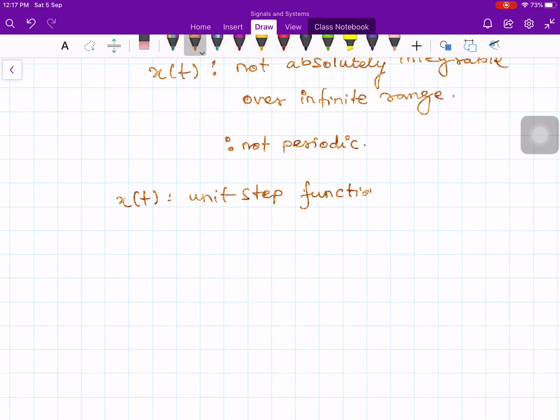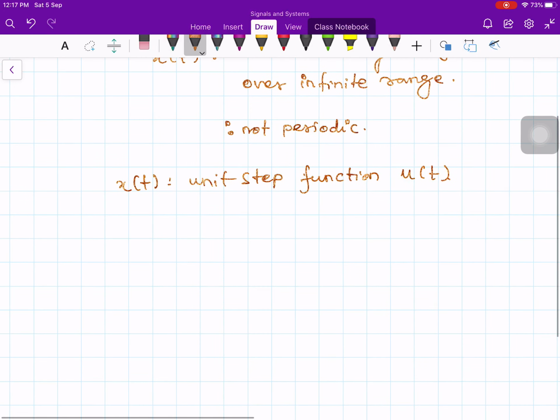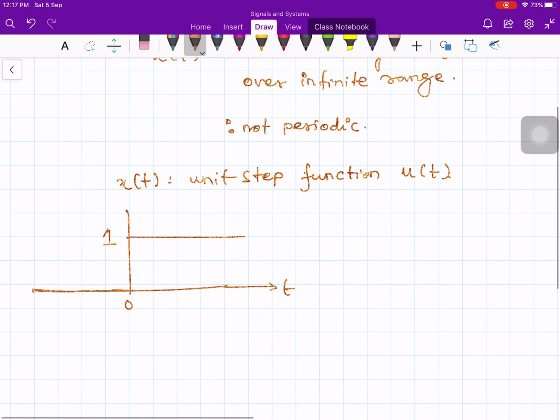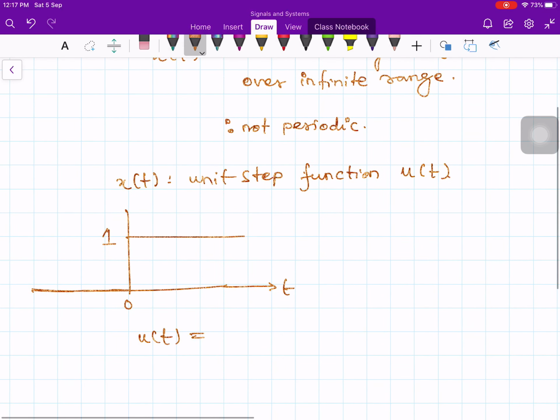U of t, right? If you plot u of t, it looks like this. The magnitude is 1 from t equals 0 onwards, and it is 0 up to this point. So u of t is equal to 0 for t less than 0 and 1 for t greater than 0.